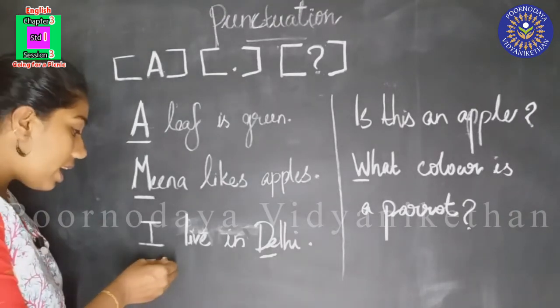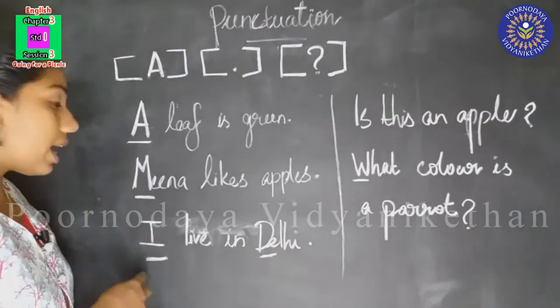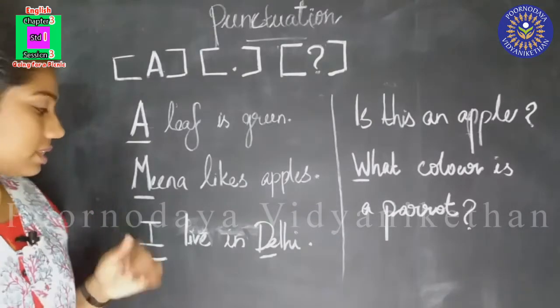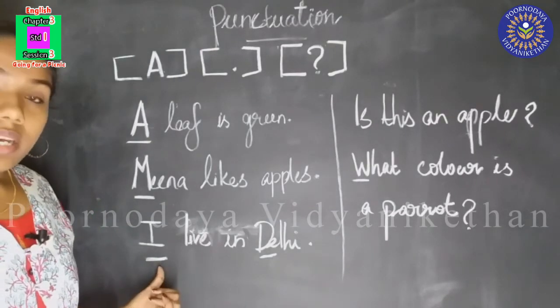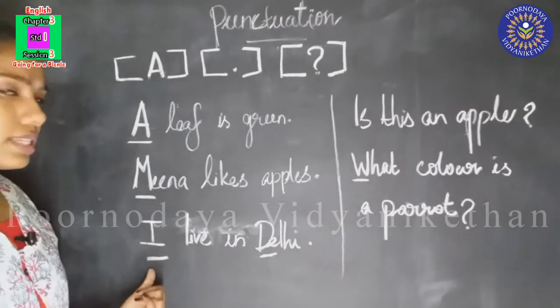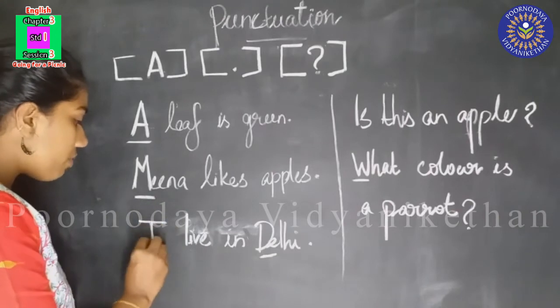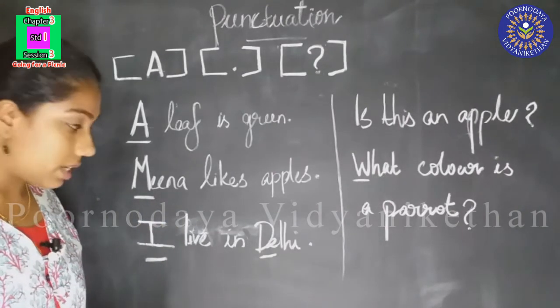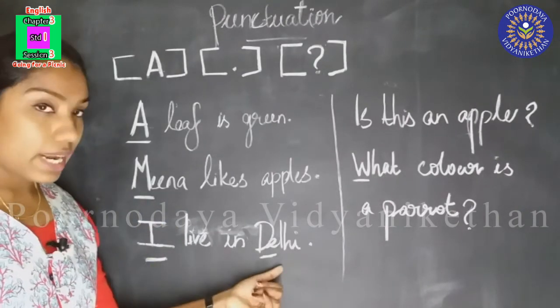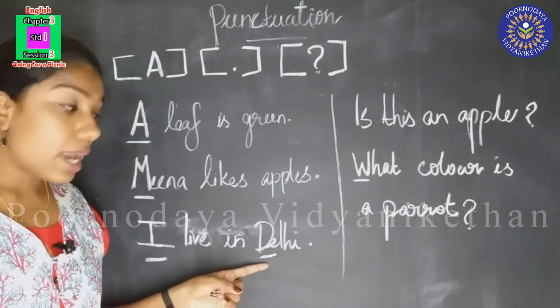When we are writing about a particular person, "I" is a particular person, so we have to write a capital letter here. And not only that, this is the beginning of the sentence. When we are starting a sentence, we have to put a capital letter. I live in Delhi. Here Delhi is the name of a place.